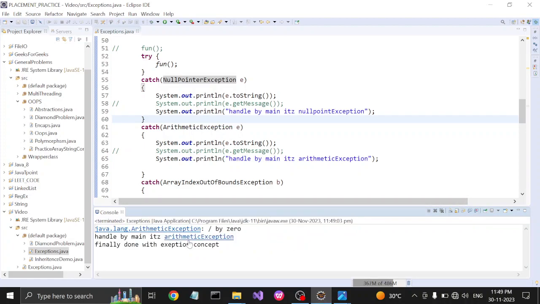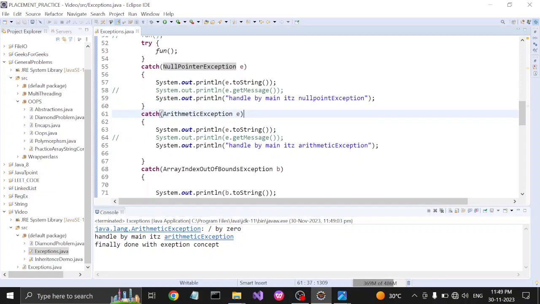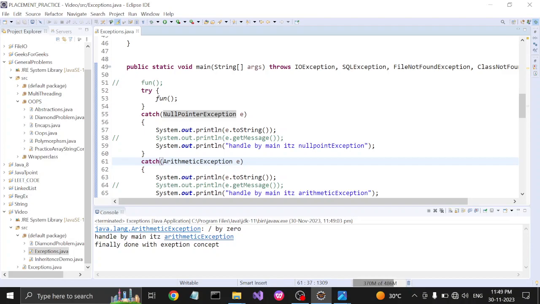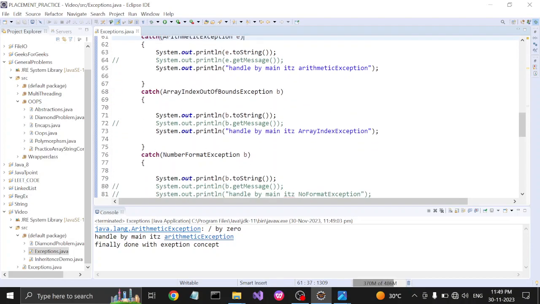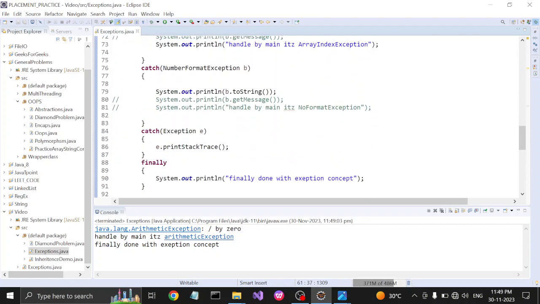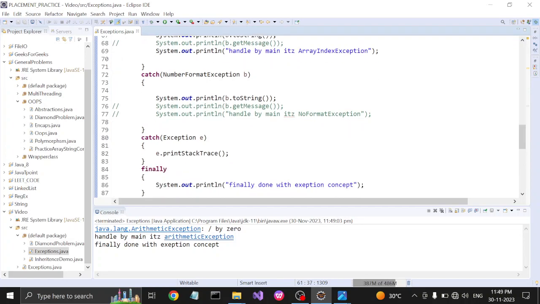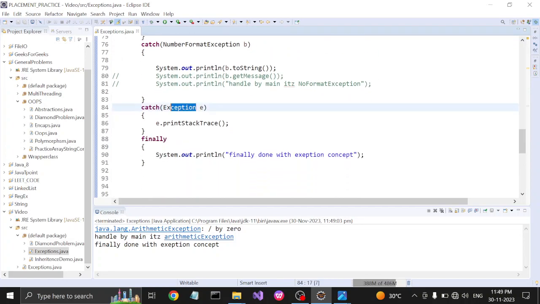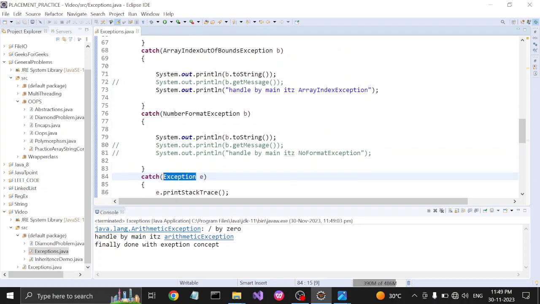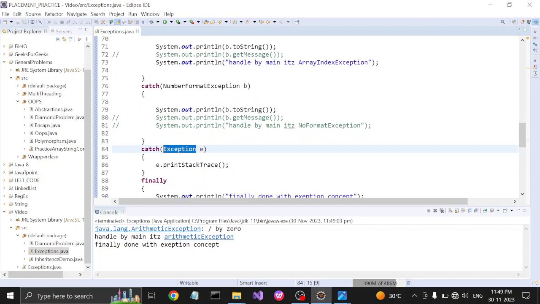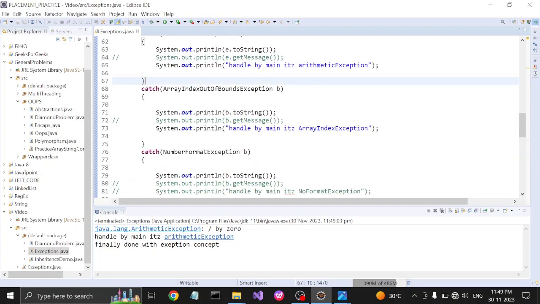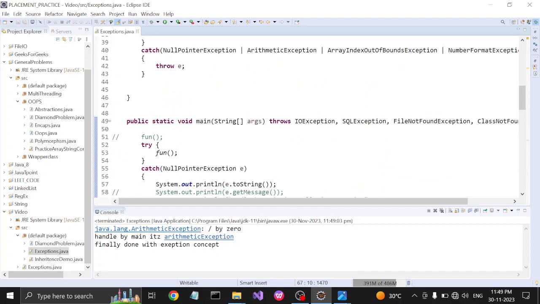Finally done with exception, arithmetic exception handled by main. In this way it will check one by one, and finally it will be handled by the generalized exception, if it's not from the above mentioned exceptions. Okay, in this way the exception works.